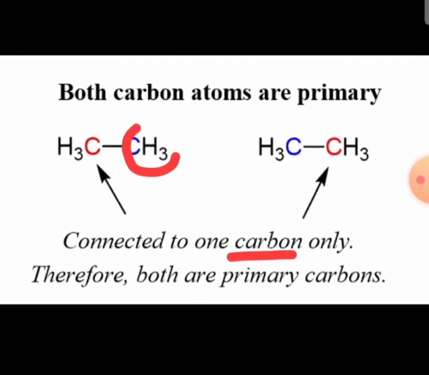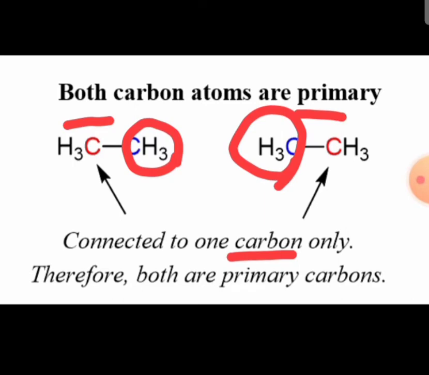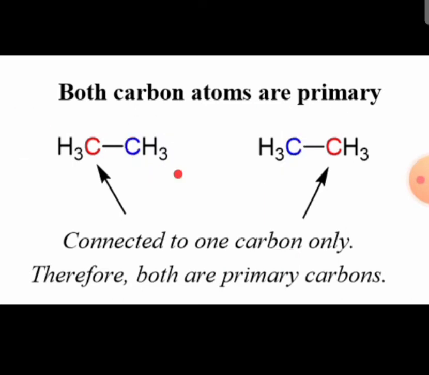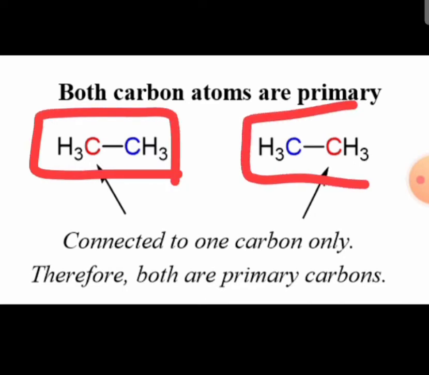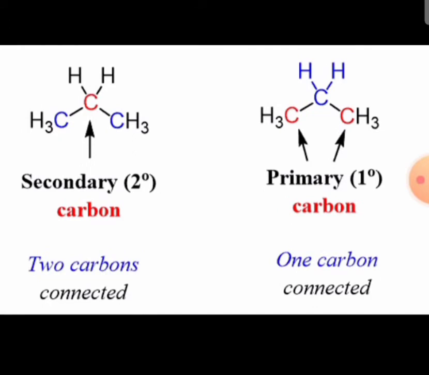If you take this carbon atom, it is connected to another carbon atom, and the same holds for the other. Therefore, both the carbon atoms in ethane are primary carbon atoms.